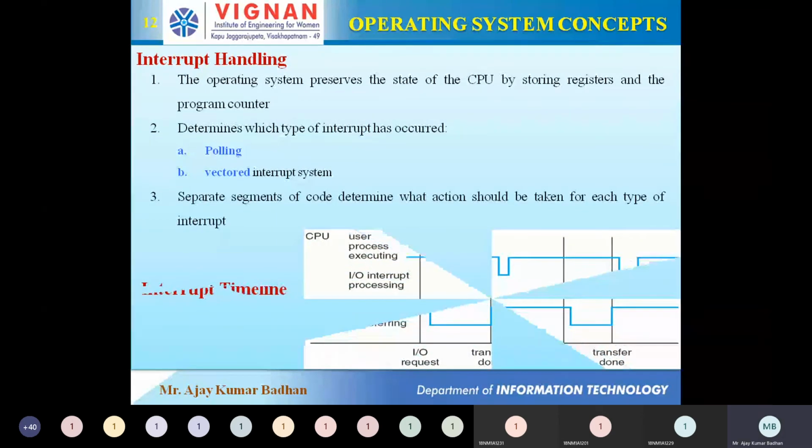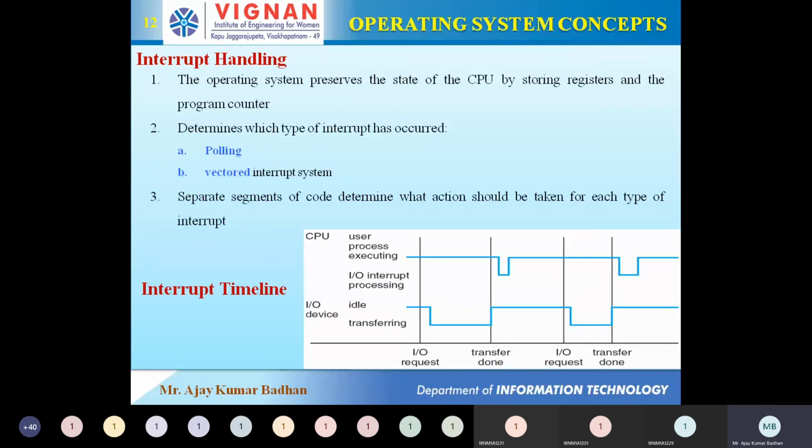Apart from that, he has given a small example of how the interrupt actually takes place. You can go through it, and I'll explain in a simpler manner. First, we have a CPU here. We have IO devices. CPU means user. Here is a timeline for user execution. The user process is getting executed. Don't get confused by the word process here.